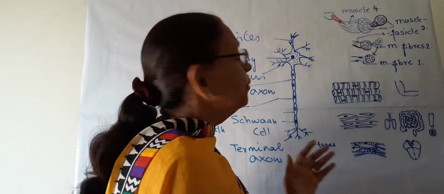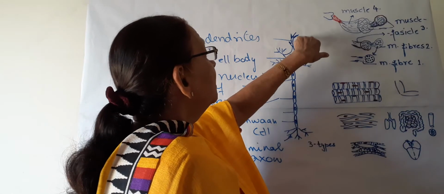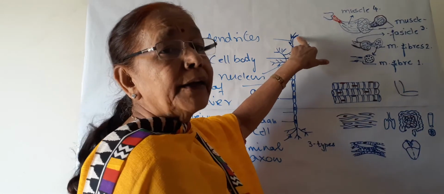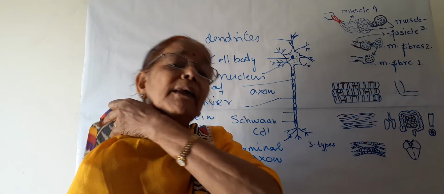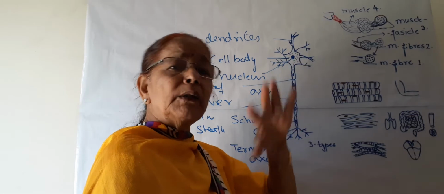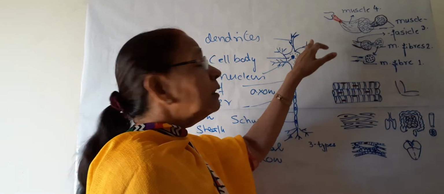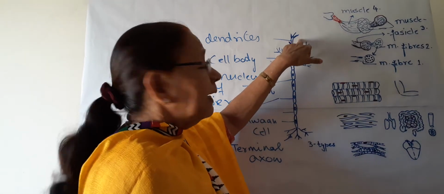How do these neurons or nerve cells function? They take a stimulus at the dendrites. From where? From our sensory organs, the five sensory organs we have. So from the atmosphere or the environment, the stimulus is taken by these dendrites.